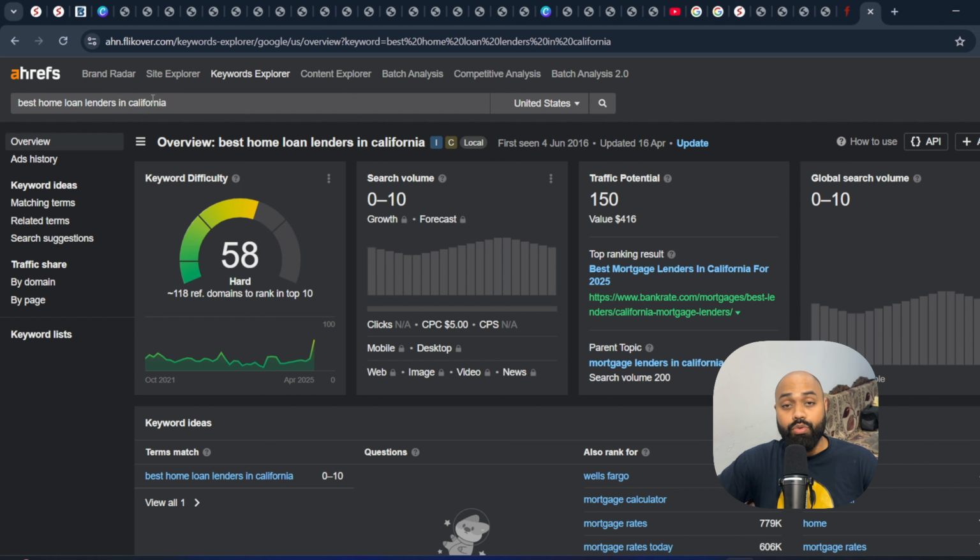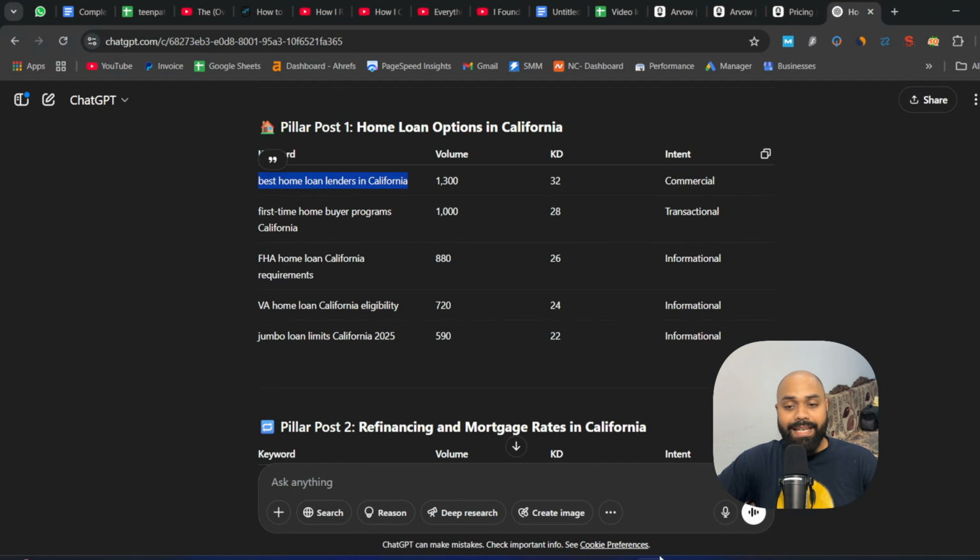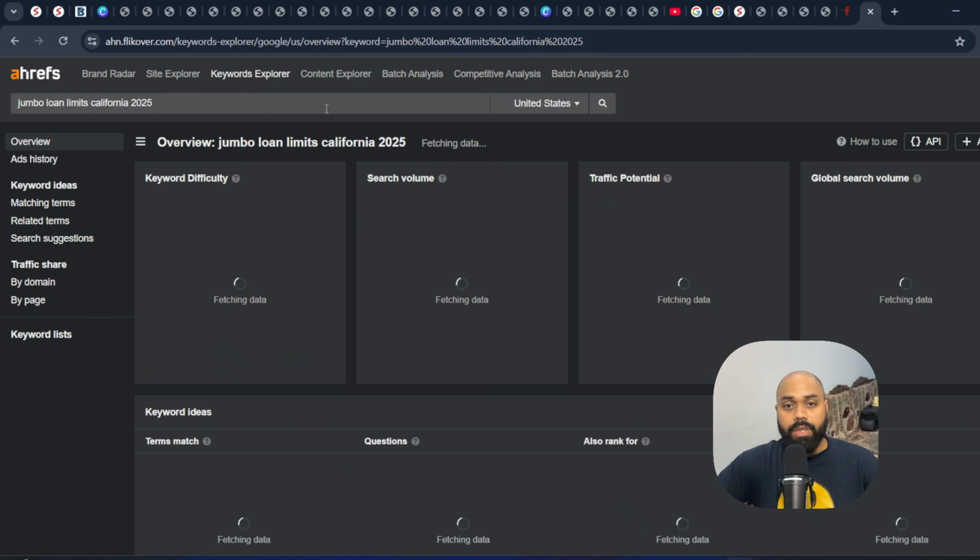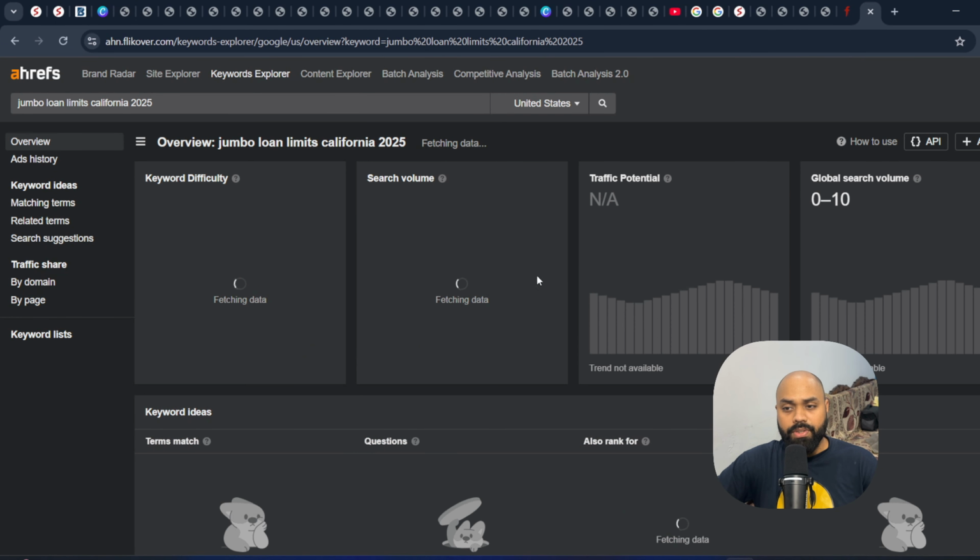So this keyword is super difficult to rank on. Basically we need around 118 unique backlinks to rank on this particular keyword. So this is really expensive. So let's try out this keyword. Let's see if we can rank on this keyword.